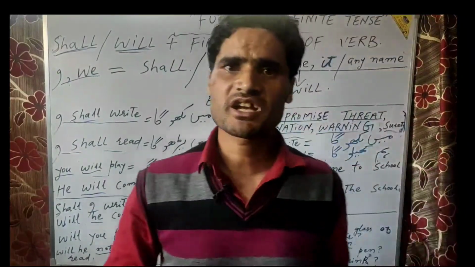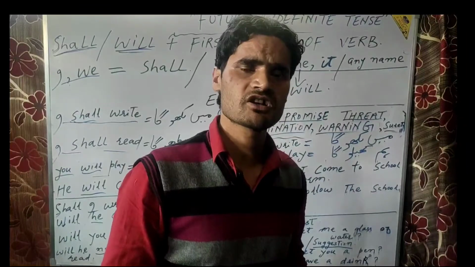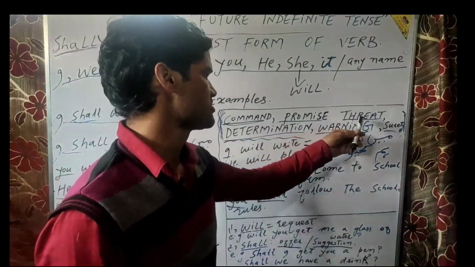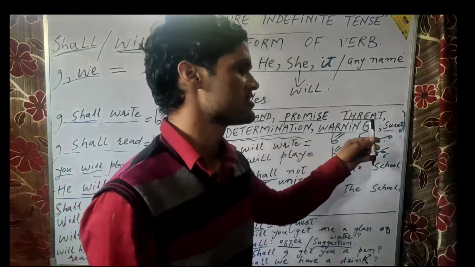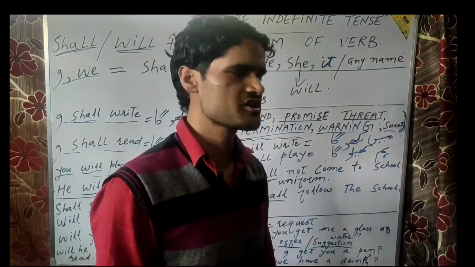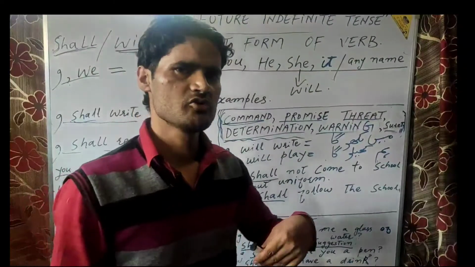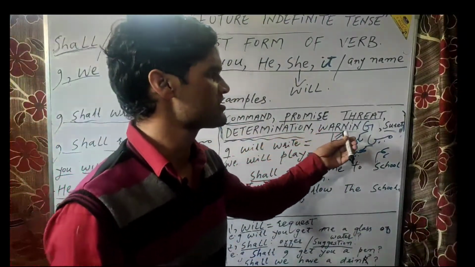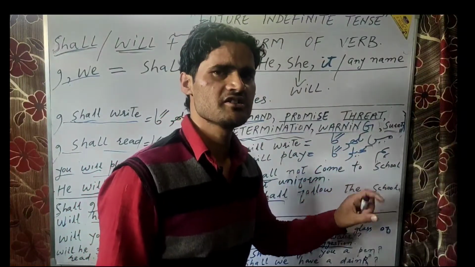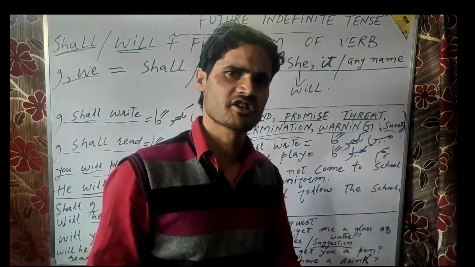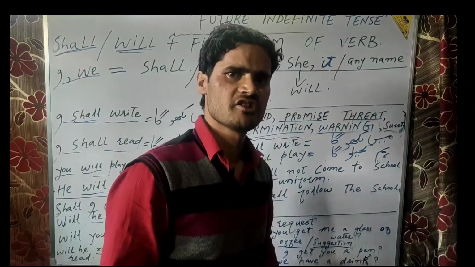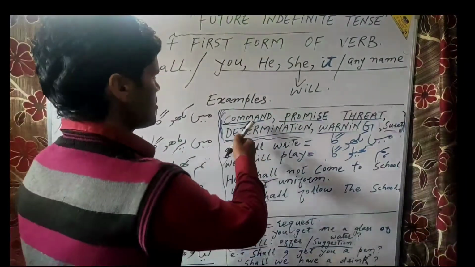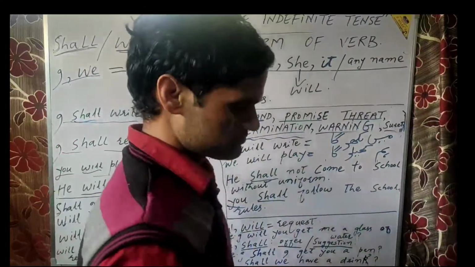Whenever you are to express these concepts, what kind of ideas, these are written here: command, promise, threat, determination, warning, surety. These 5 or 6 concepts. Whenever you want to express any concept out of these 6 or 7 things, then the use of will or shall is reversed in tense. What does it mean? If you want to express command,